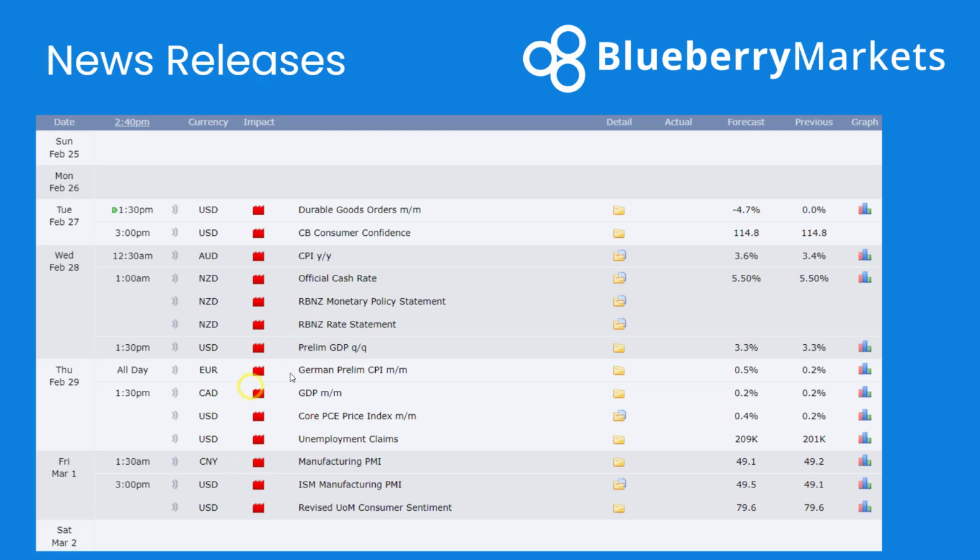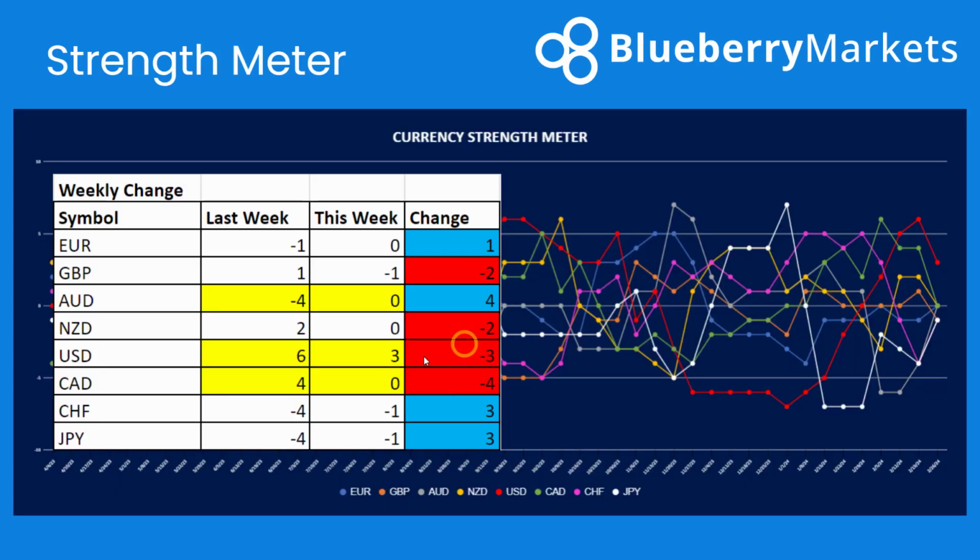Moving back to the US, we have some GDP data and some GDP data out of Canada. And then in the US as well, we've got those unemployment claims, core PCE price index and ISM manufacturing PMIs. So lots of US dollar data this week, and it's going to be very interesting to see if we do get any kind of continuation of this sort of downside pressure that we've had on the US dollar at the moment.